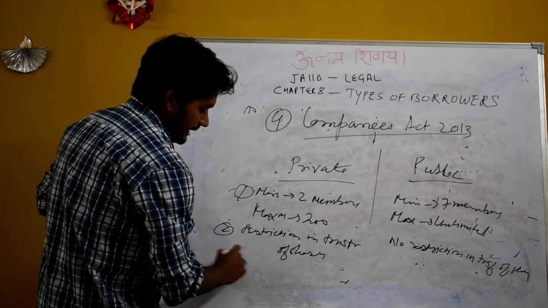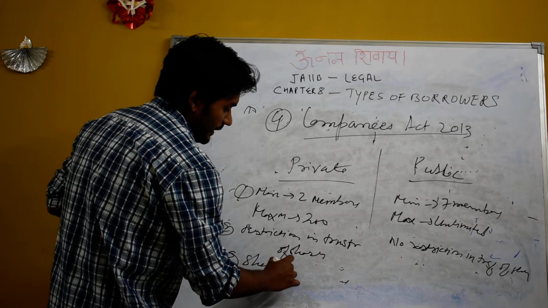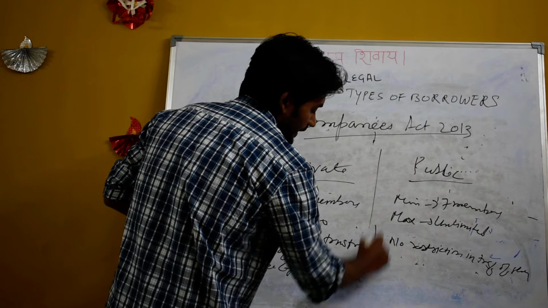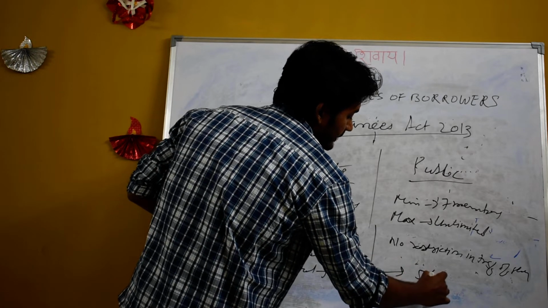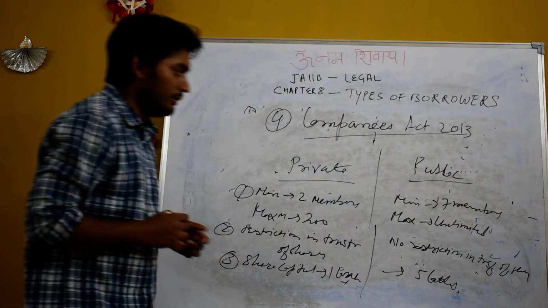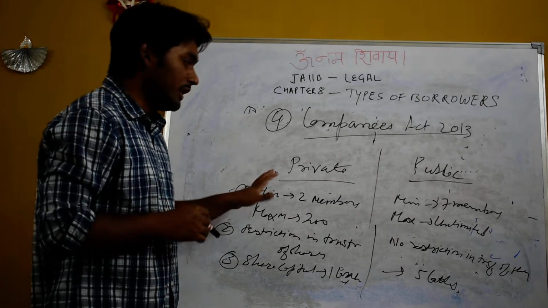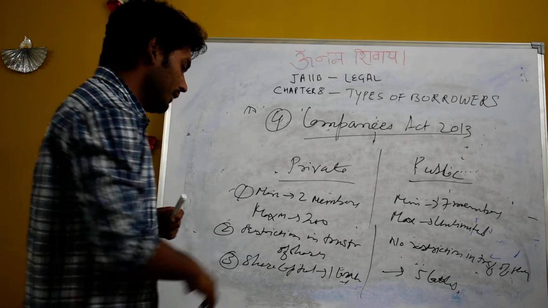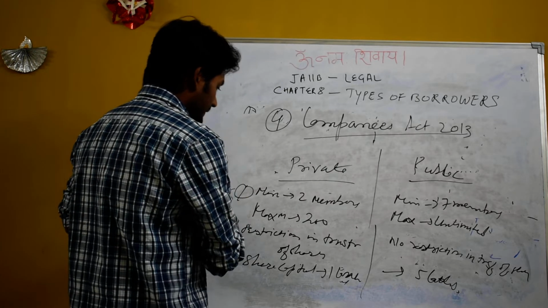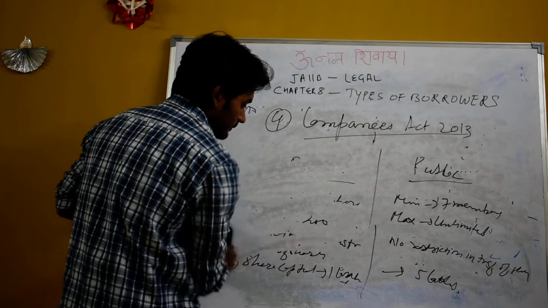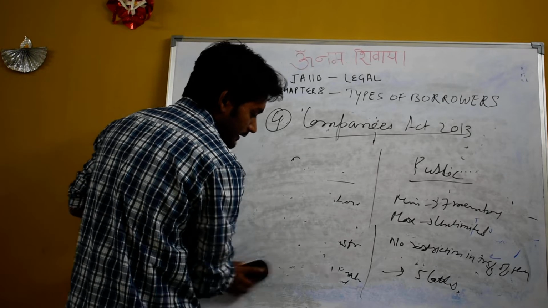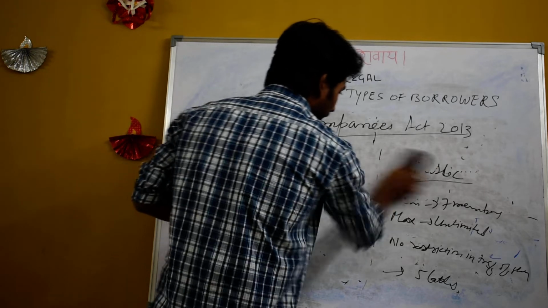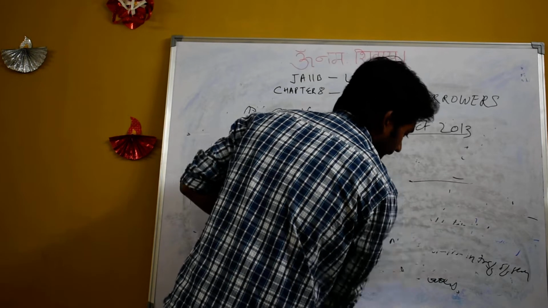Third thing, share capital: the minimum required to form a private company is 1 lakh, and the minimum share capital required for a public company is 5 lakhs. This is the basic difference between private and public company. Even though a one-person company is there, we will deal with that later. Now, there are some other companies also, such as existing company, subsidiary company, holding company, and foreign company. These are the other 4 categories of companies.